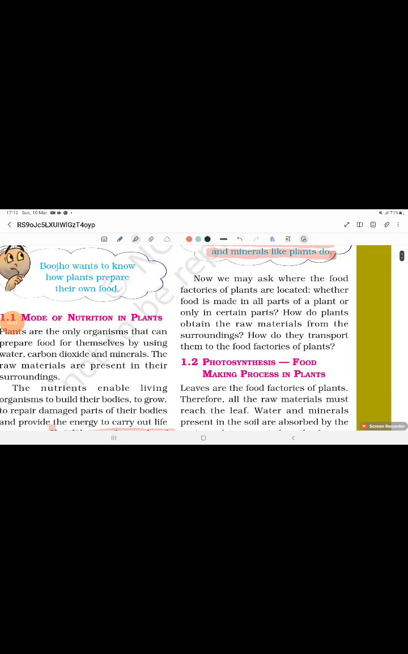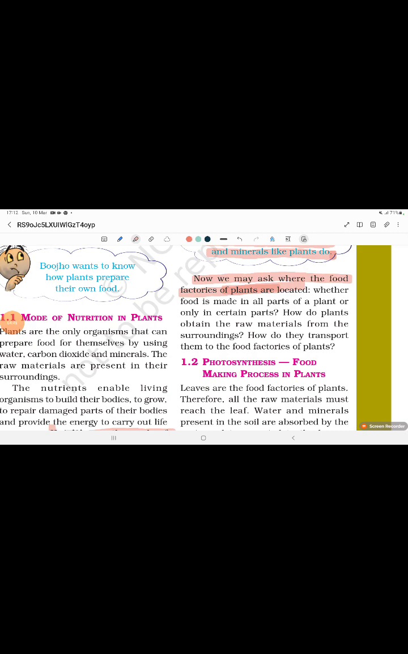Now we may ask where the factories of plants are located, whether food is made in all parts of the plant or only in certain parts. So the food factory of the plant is located in the leaves. In their leaves there are stomata, and photosynthesis happens there, that is the food factory.